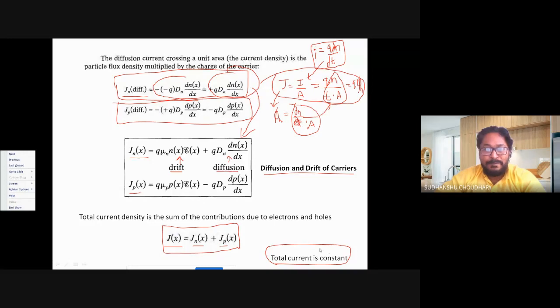In fact, the diffusion will always create a built-in electric field in a semiconductor. So that is why we say that total current is constant. That is, because of any reason, if the concentration gradient of electron or maybe hole increases or changes, this will have an effect on the built-in electric field. So the electric field will also change, so that the drift component will also change to counterbalance the change in diffusion component, so that the total current is constant.